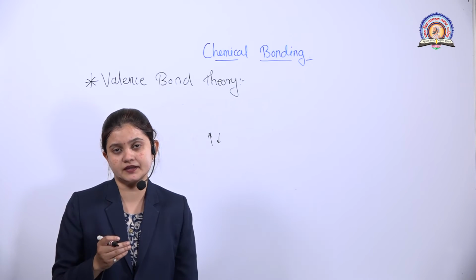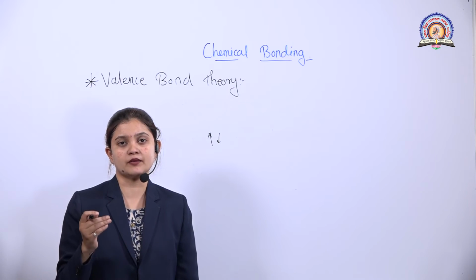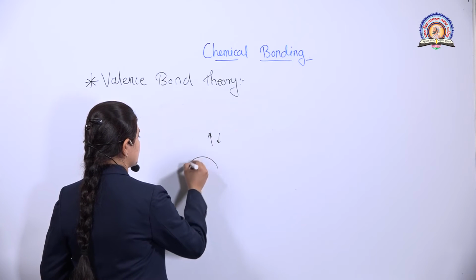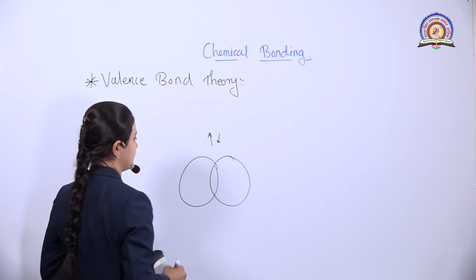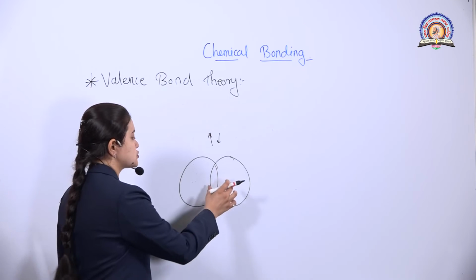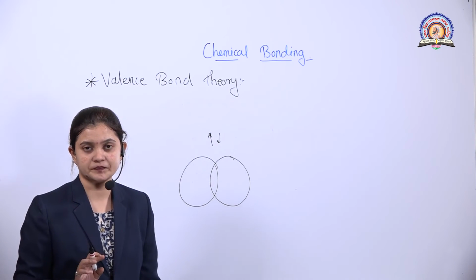According to Pauling and Slater, the atomic orbitals must overlap with each other. As we have shown, this is one atomic orbital, this is another atomic orbital. So as to form a bond, these two atomic orbitals must overlap with each other.